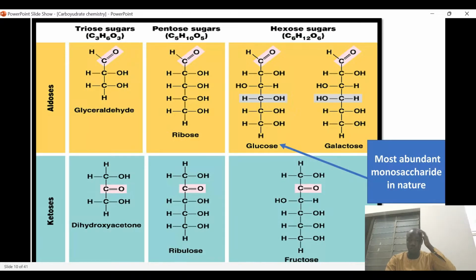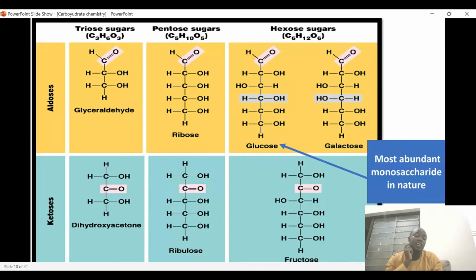So the monosaccharide that is found the most abundant in nature is glucose. So we have trioses, pentoses, and hexoses.